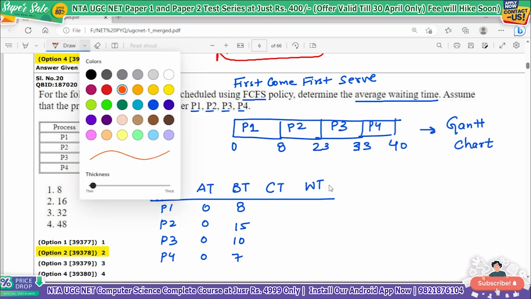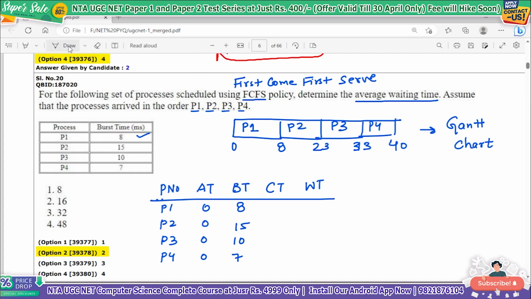So what is the completion time now? Completion time of P1 is 8. P2's completion time is 23. Completion time of P3 is 33 and completion time of P4 is 40. What is waiting time? Waiting time is completion time minus arrival time. So 8 minus 0 will give you 8.